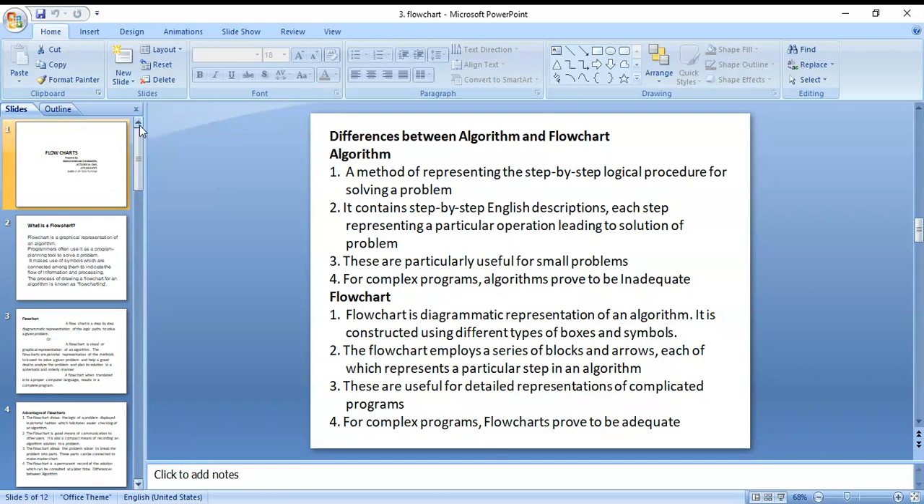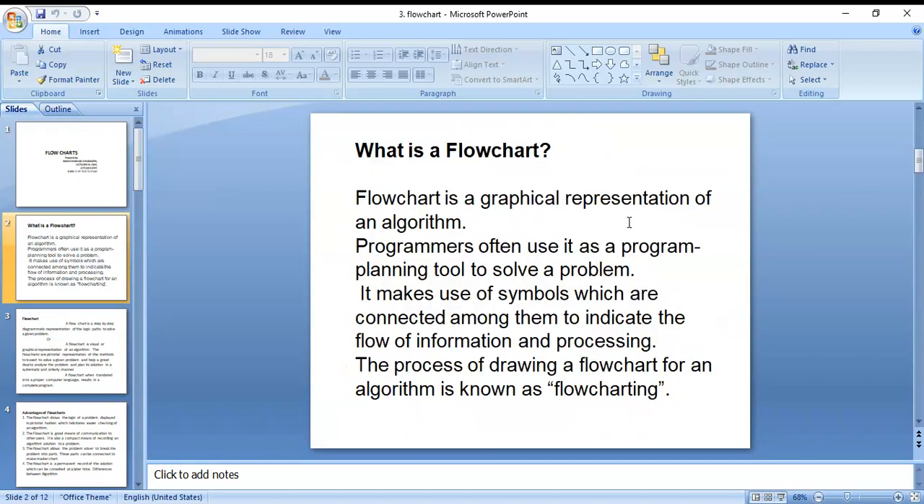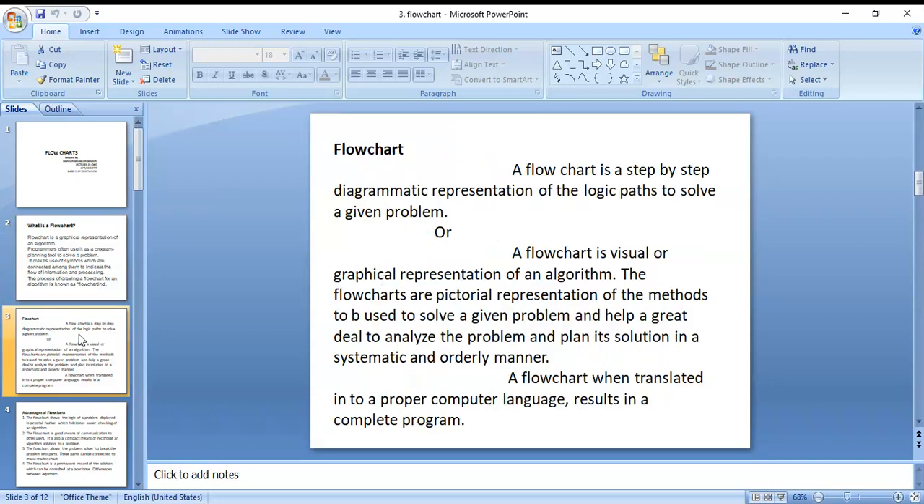What is the definition of algorithm? An algorithm is a step-by-step manner in which the problem is solved in a finite number of steps. Like here, a flowchart is a graphical representation of an algorithm. Using that algorithm, we can draw a chart, and that chart is called a graphical representation.